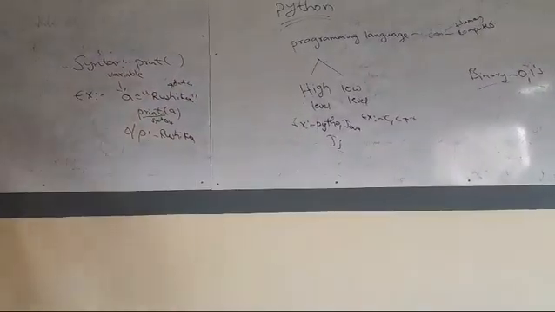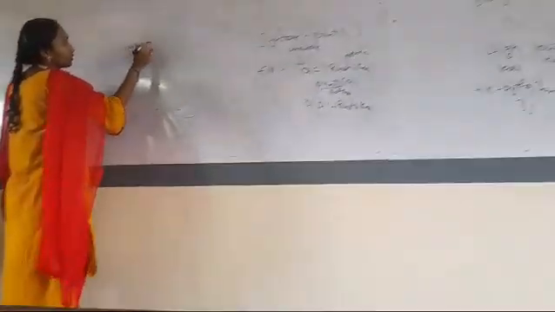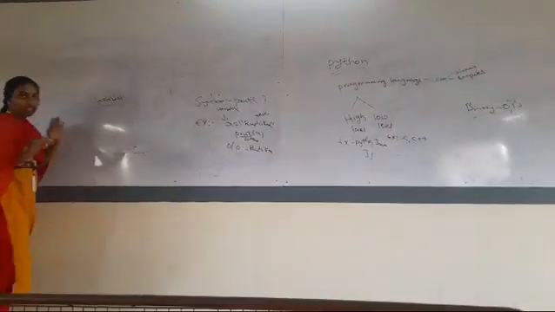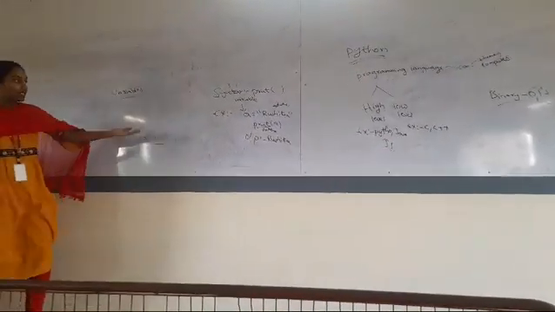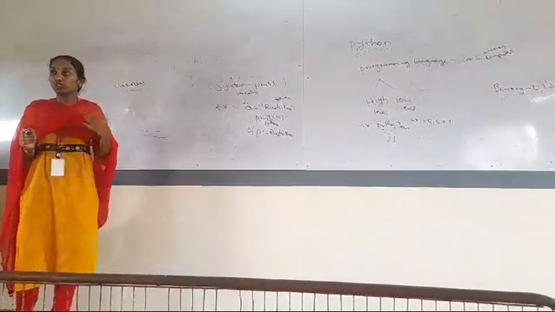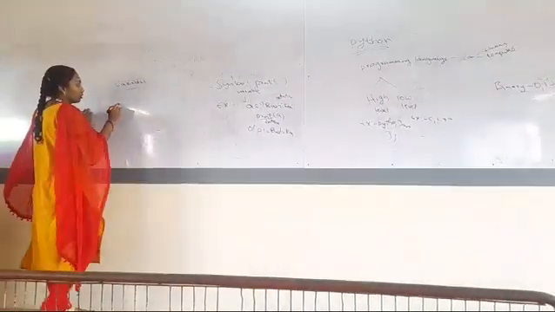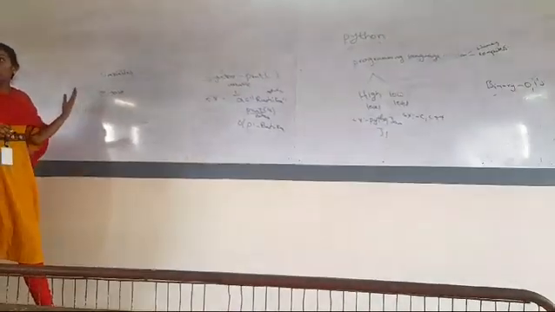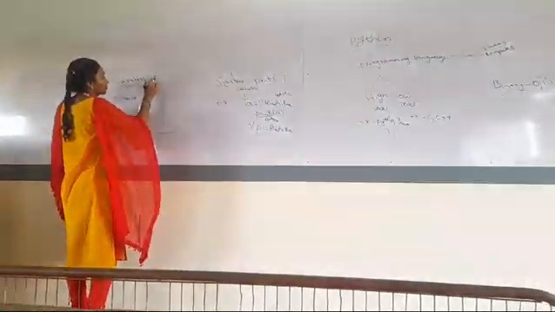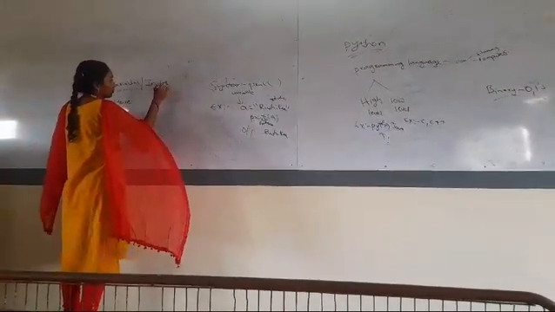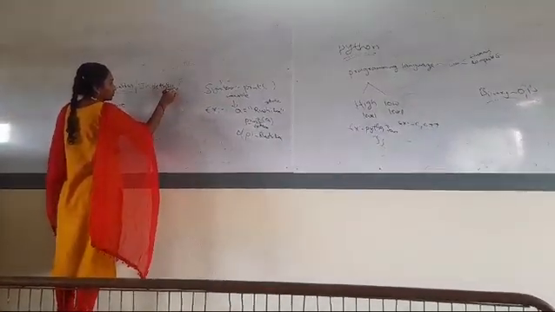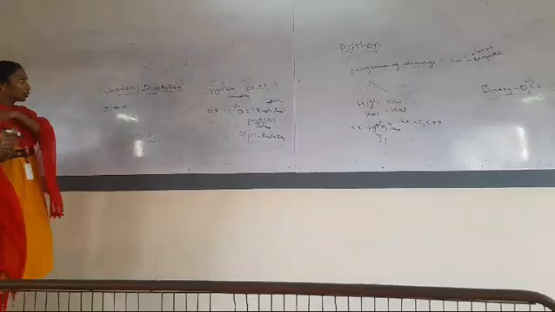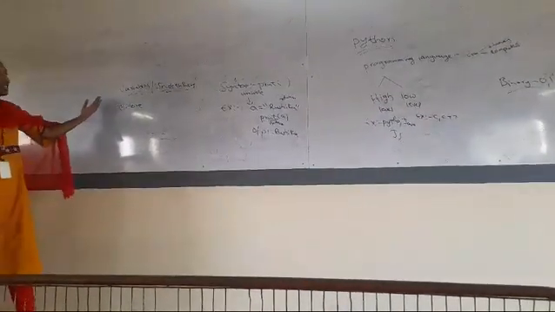Variables are nothing but the places or symbols where we store data. To store data we use variables. These variables are known as identifiers too. So we have some rules to write these variables and